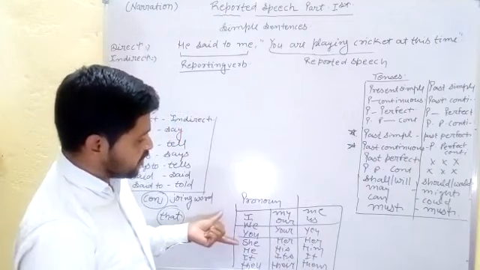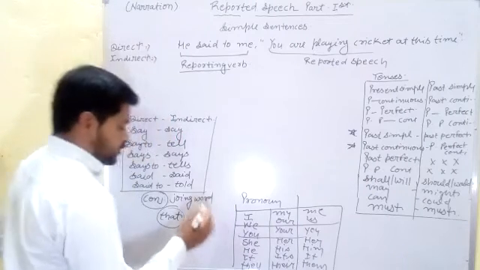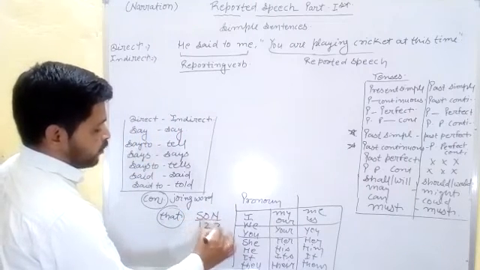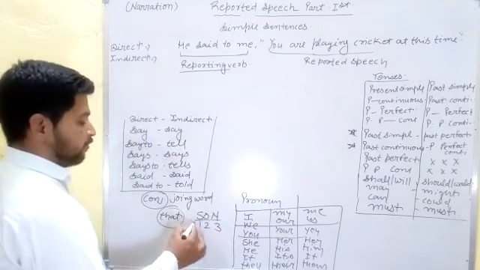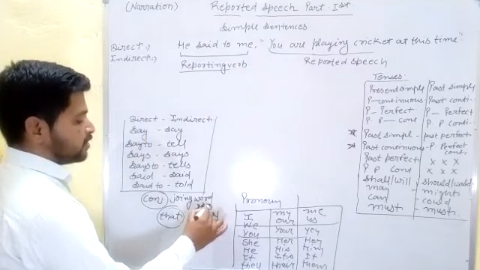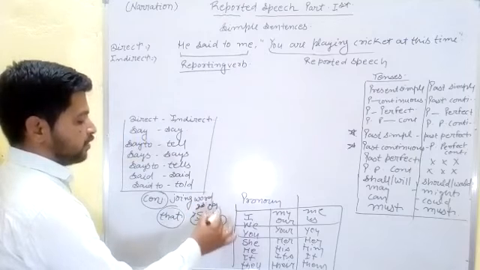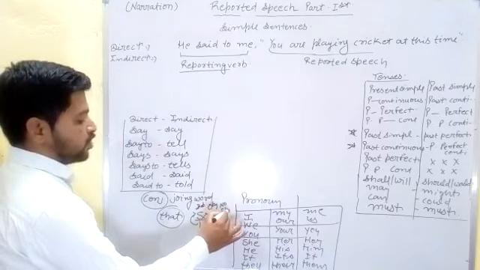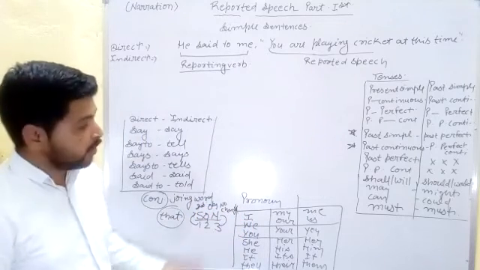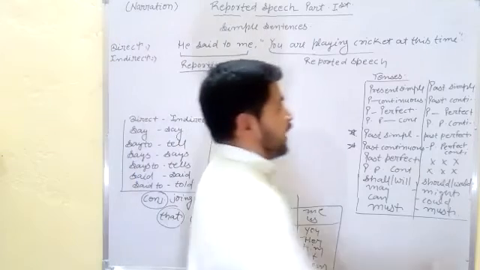And then how can we change the pronoun? It is a very easy rule. If you find S-O-N upon 1, 2, 3, it is a short trick. Then the first person changes according to the subject, the second person changes according to the object, and the third person has no change. Students, it is very easy. You know the third major rule of time and distance.